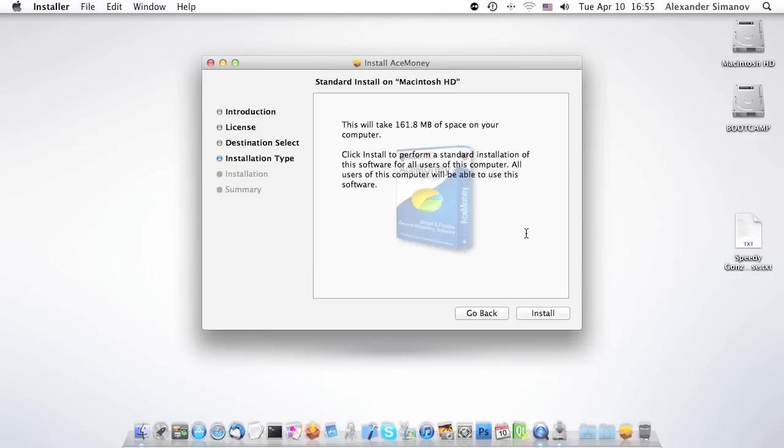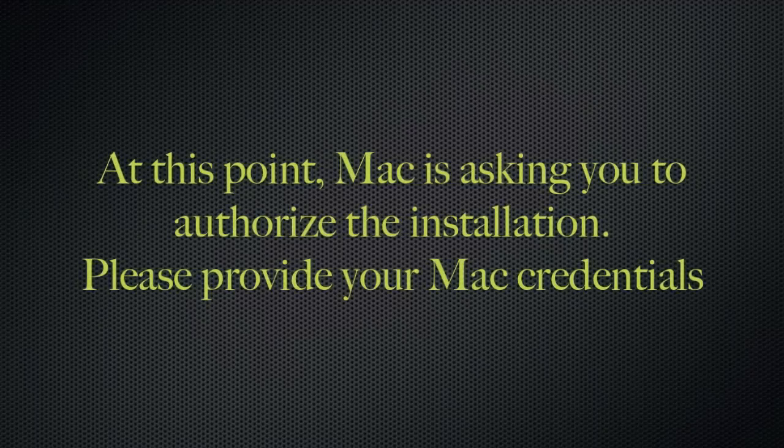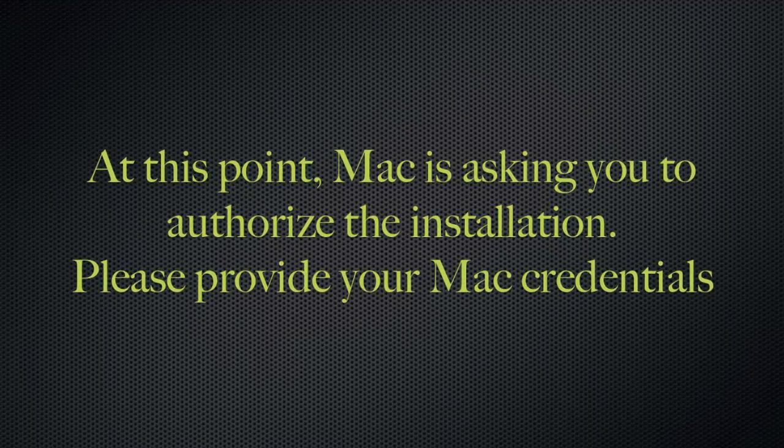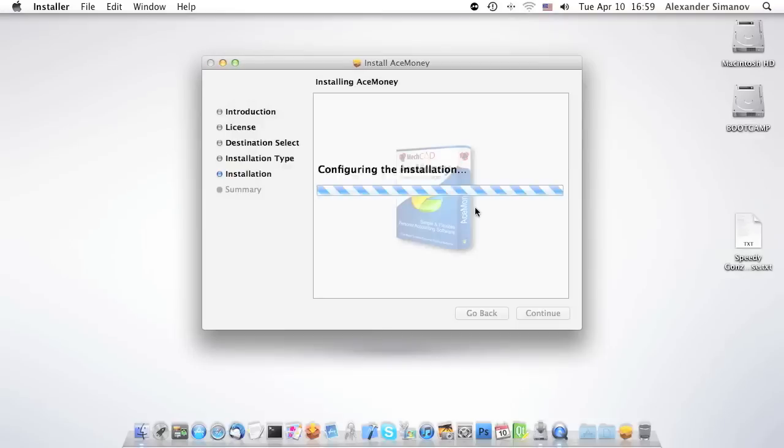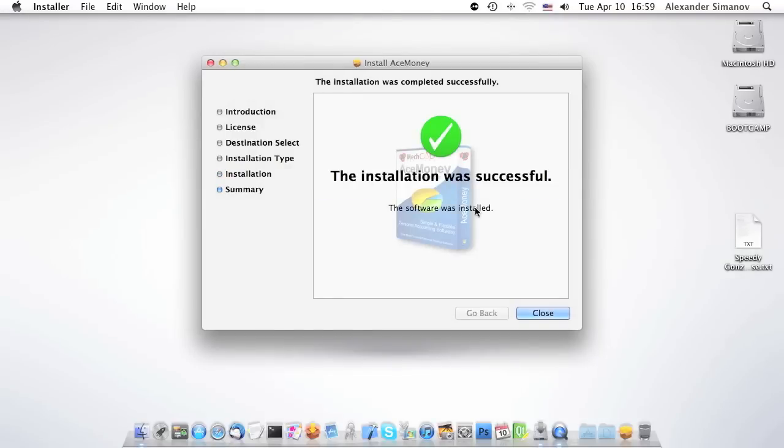Click on Install. You'll get a dialog box that will prompt you to authorize installation of your new software on your Mac. Enter your Macintosh system username and password to continue. This should only take a short time. At this point, the installation of AceMoney is complete.